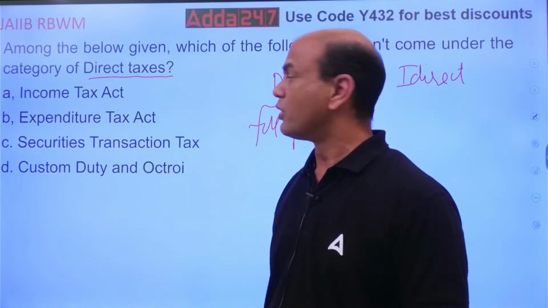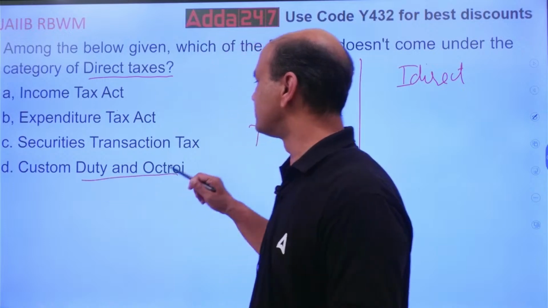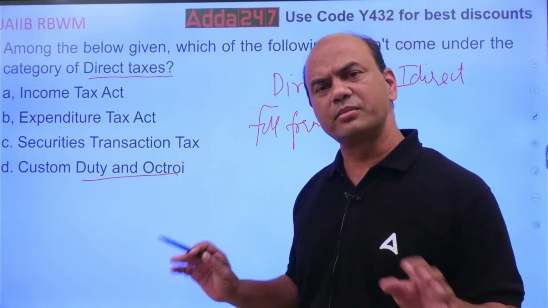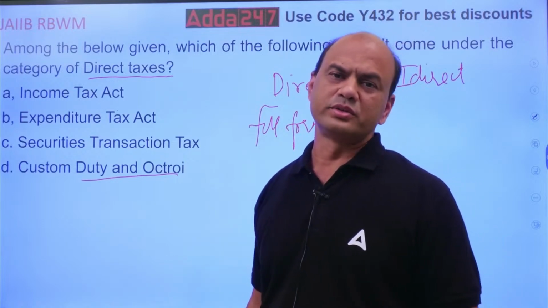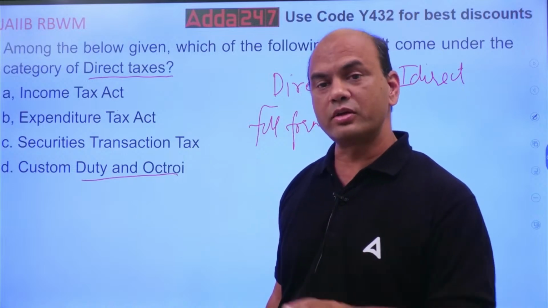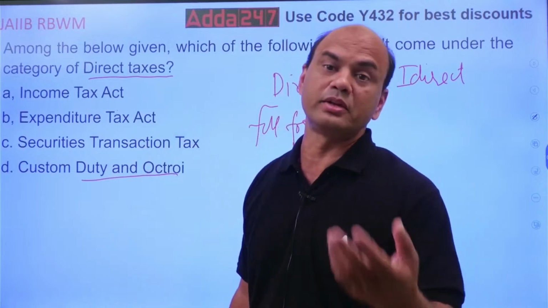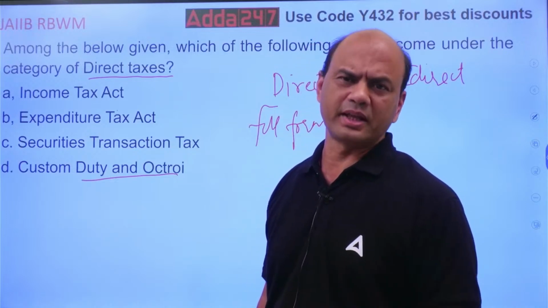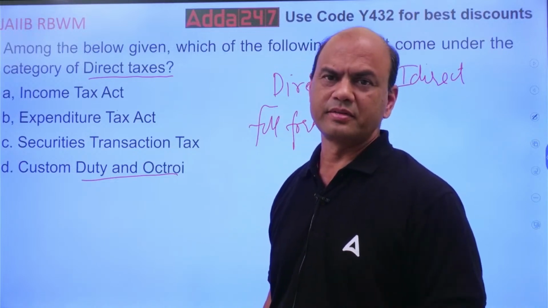Only customs and octroi, these two are not direct taxes, because customs is compulsory. You send the goods, you have to pay it. It's not that I may or may not. Sure, income tax I may pay, I may not pay. If I am a poor person, I may not pay the tax if I am in that bracket.